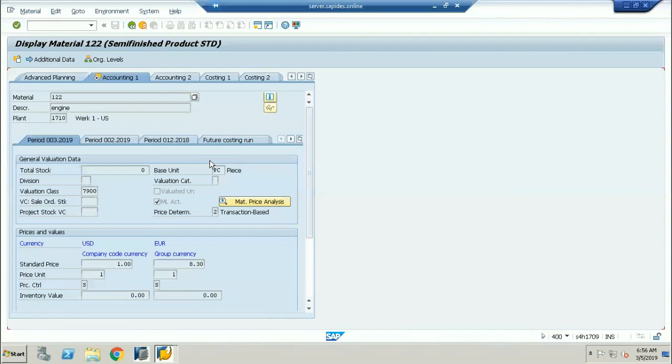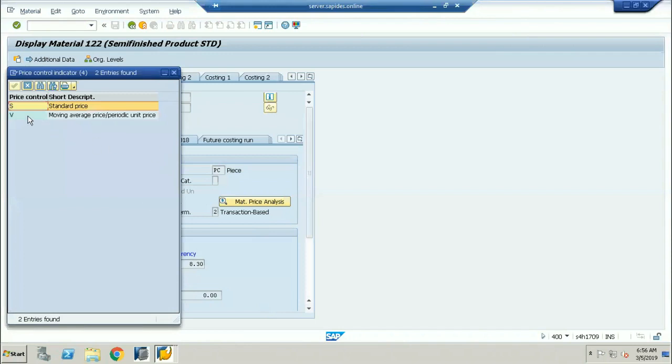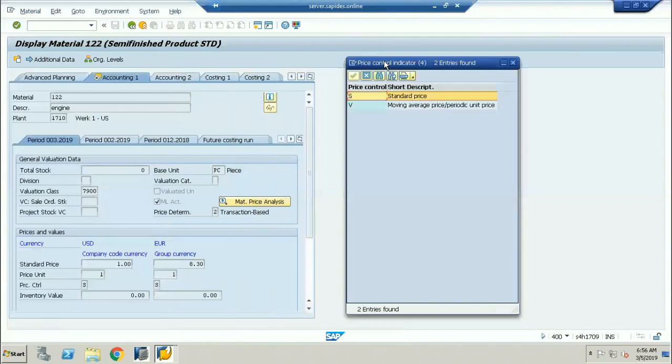Now there will be two price indicators. One is called S, another one is called V. V is the moving average price and S is the standard price. Very, very important. This one is actually a semi-finished product, so that is the reason it has been taken as S. Semi-finished goods and finished goods will be cost estimated based on the standard price only. But the cost which I am going to take for the raw material will be completely on the moving average price, not on the standard price.